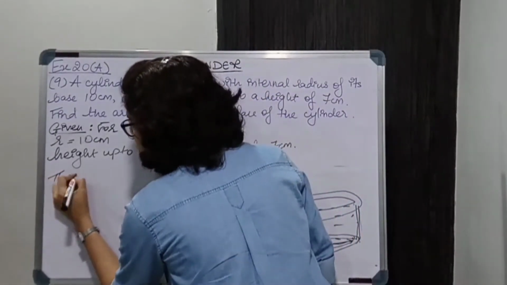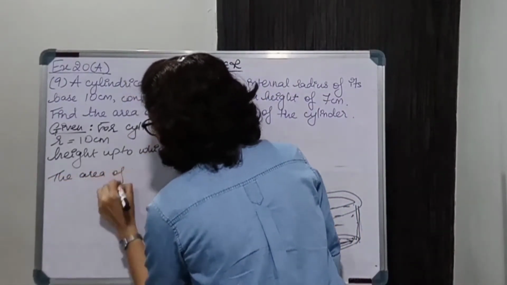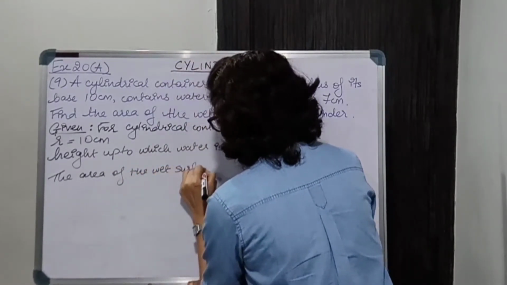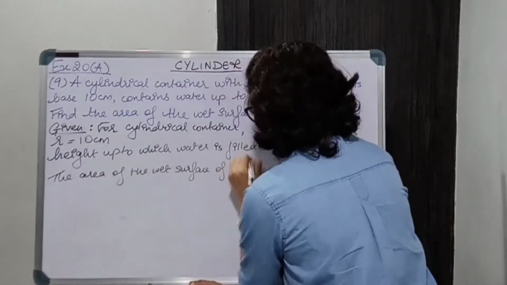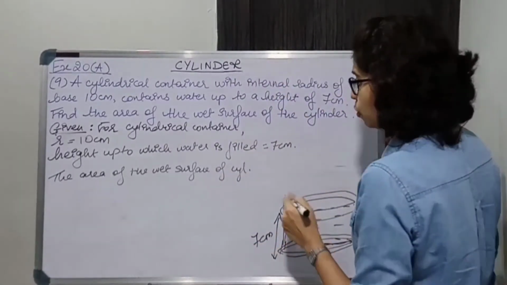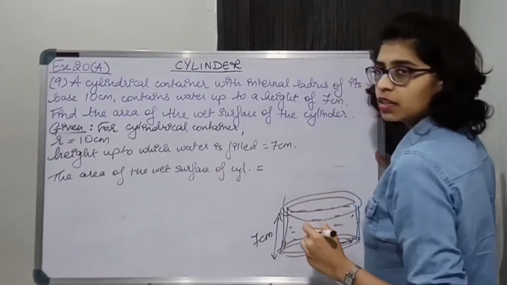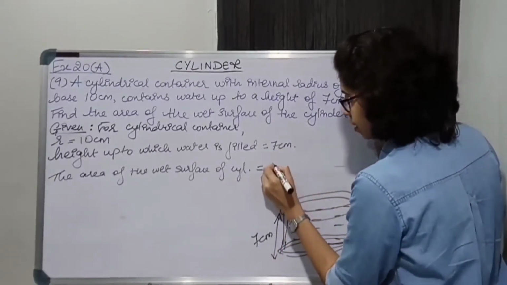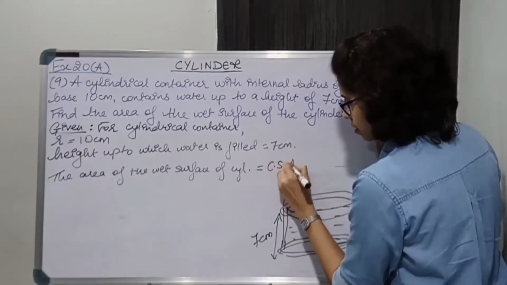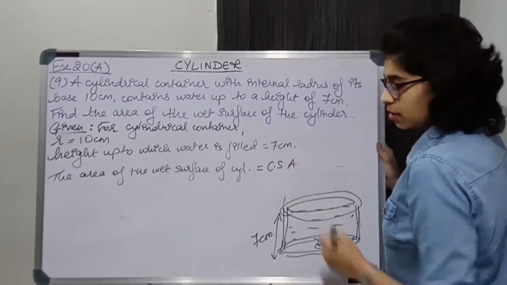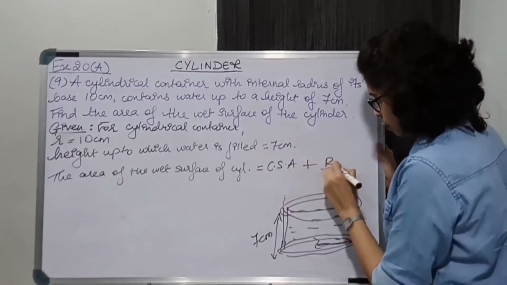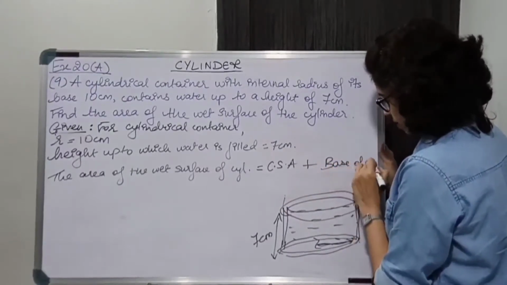So the area of the wet surface of the cylinder, I'm using short form, please don't use short forms, is this much area, the curved part, CSA, plus the base of the cylinder.